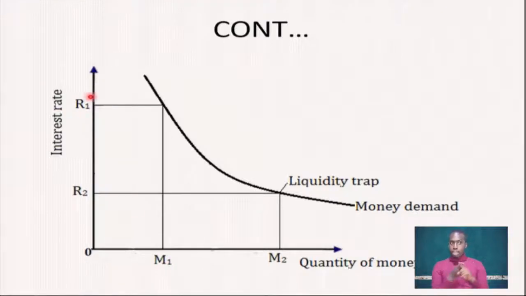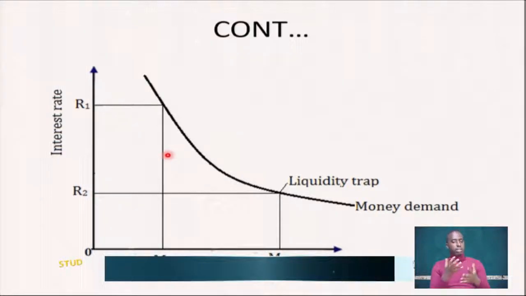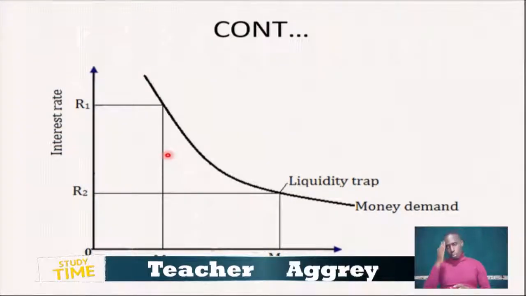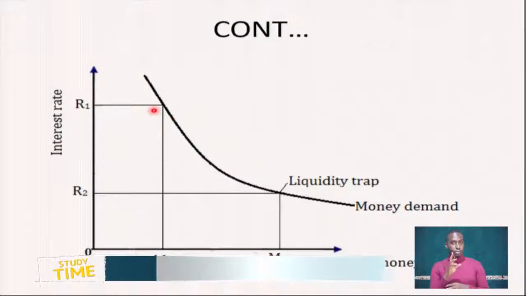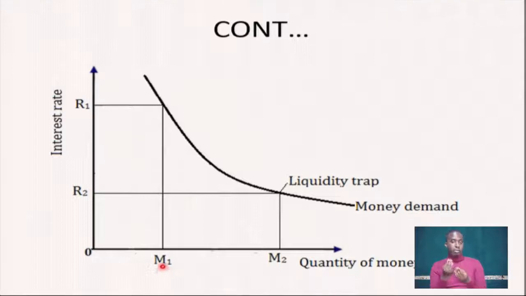But when the interest rate on a bond reduces from interest rate 1 to interest rate 2, the demand for money will increase because people will be discouraged from investing in bonds. Instead, they will hold money in cash because the interest rate on a bond is low. When the interest rate is high, the demand for money is low. When the interest rate is low, the demand for money is high.